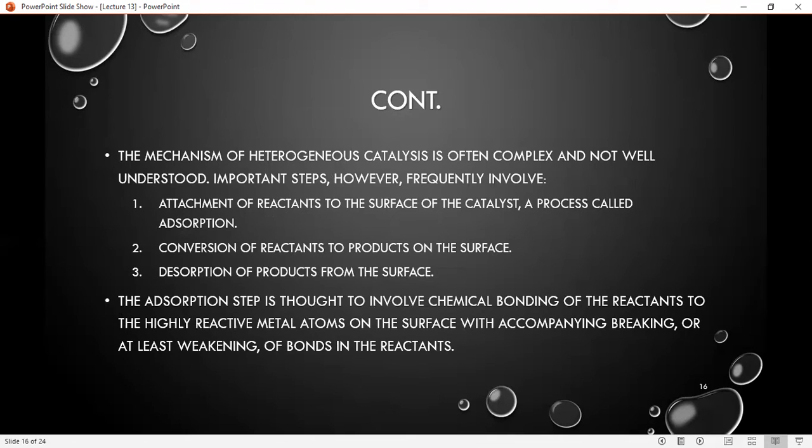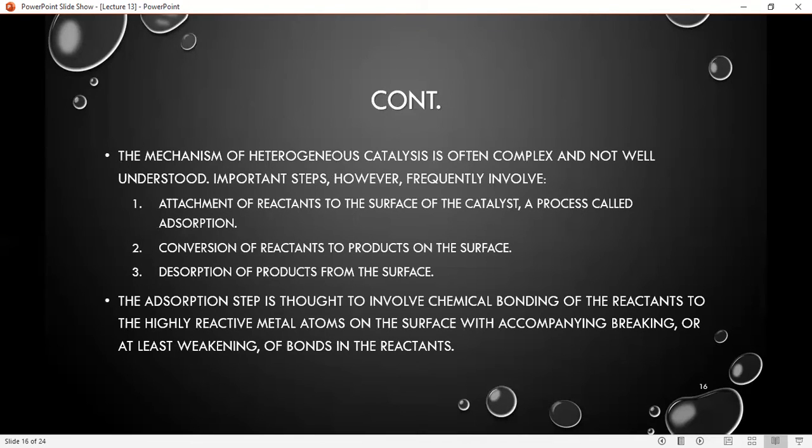The mechanism of heterogeneous catalysis is very complex compared to homogeneous catalysis. There are some steps of heterogeneous catalysis, the first of which is adsorption. Adsorption is a process where the reactants attach to the surface of the catalyst.